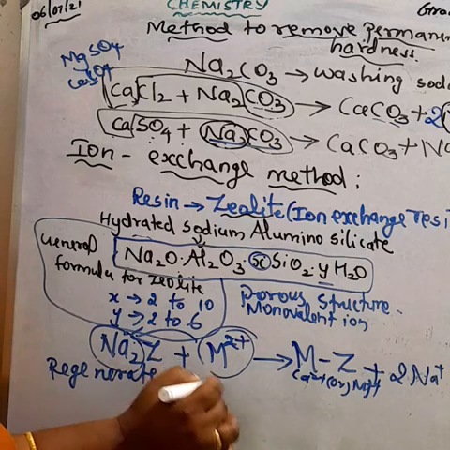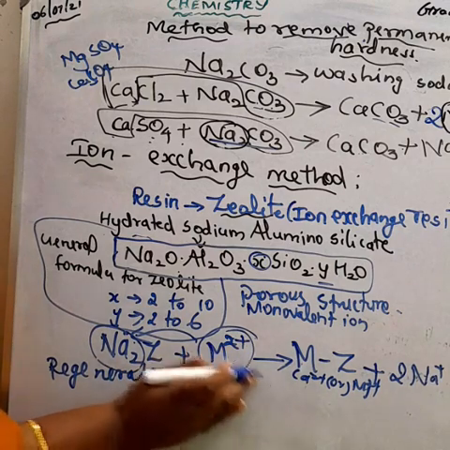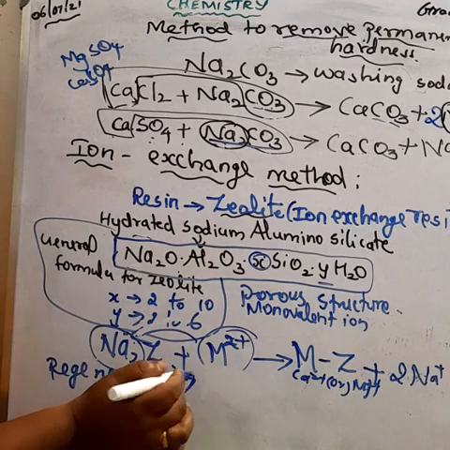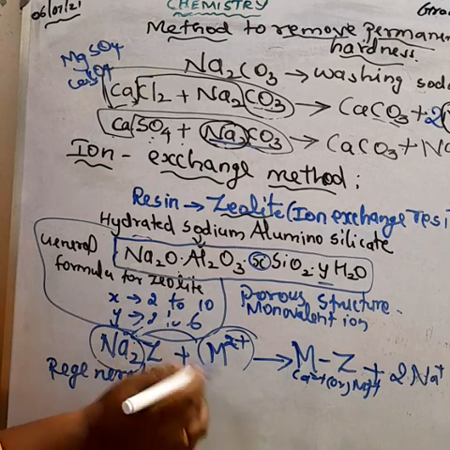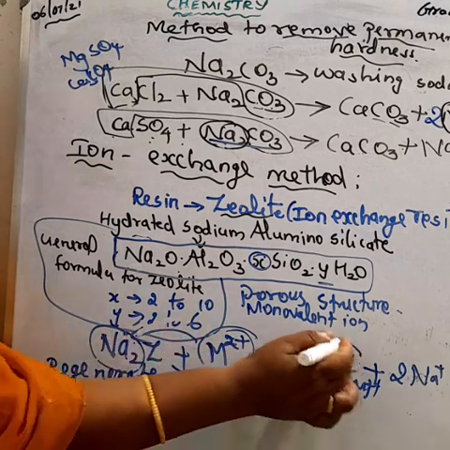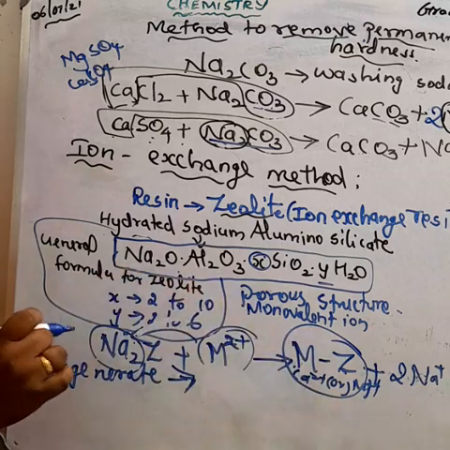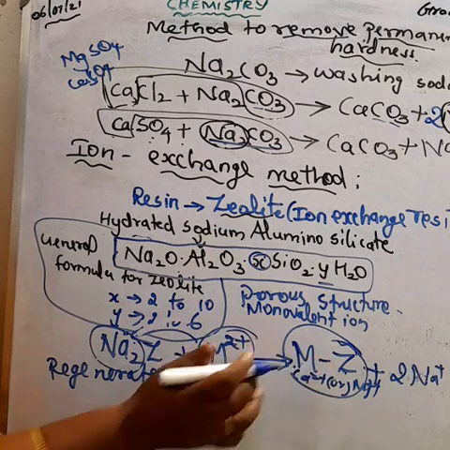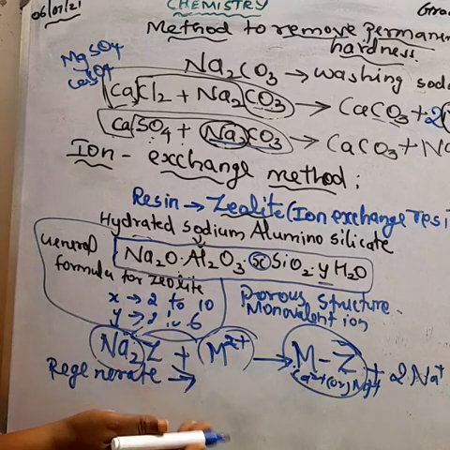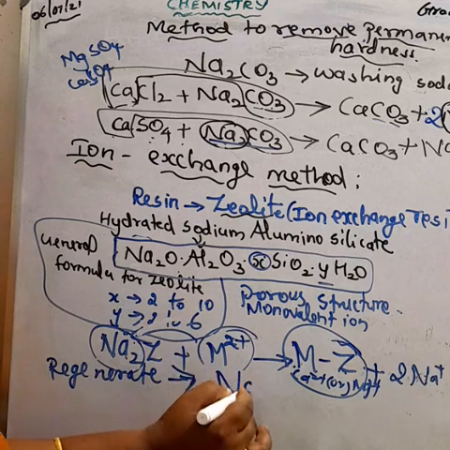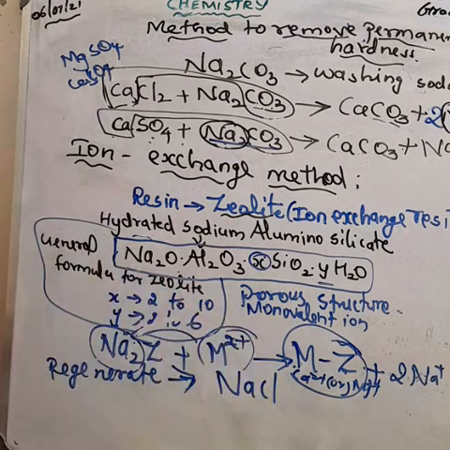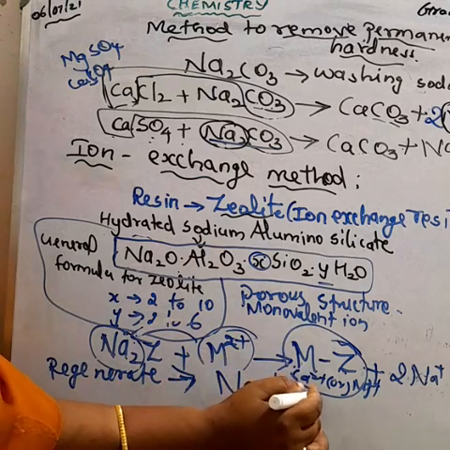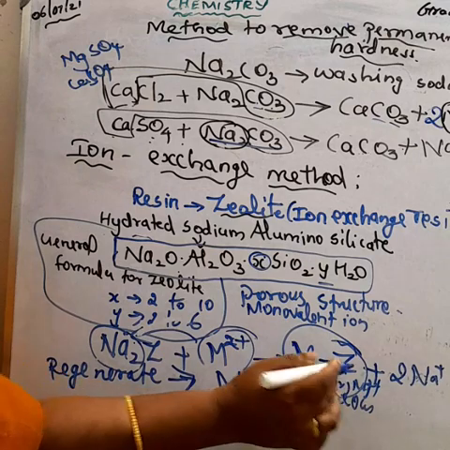When we pass the hard water through the zeolite bed, all the sodium is replaced by the metal ions, so the zeolite becomes metal zeolite. To regenerate, we add sodium chloride salt to the zeolite bed containing the metal, and the sodium replaces the metal again to form the zeolite bed.